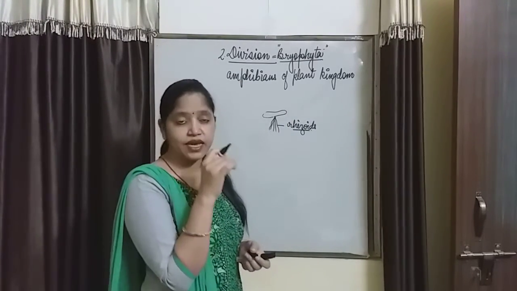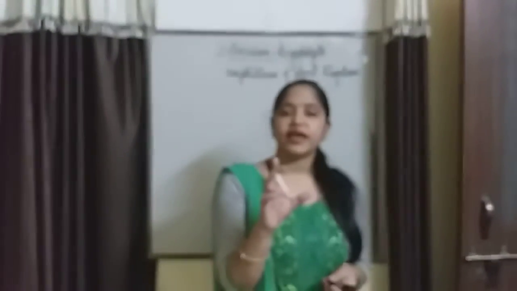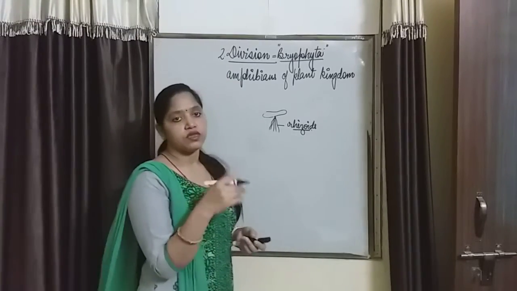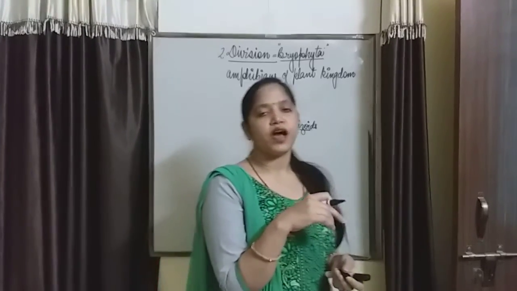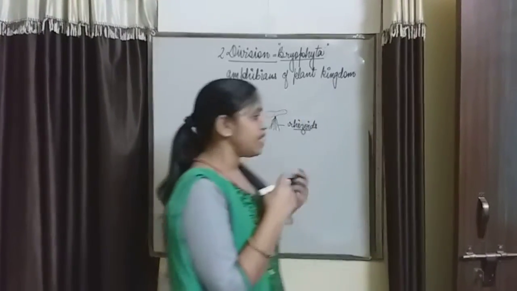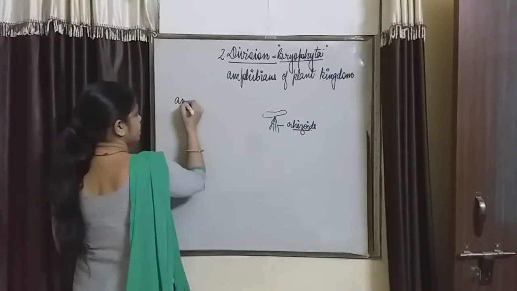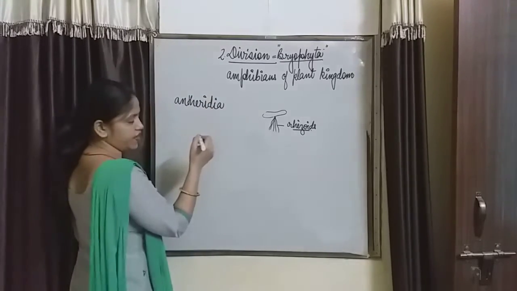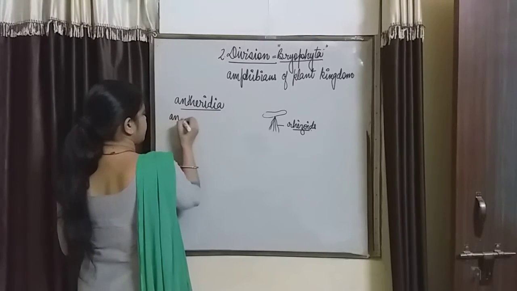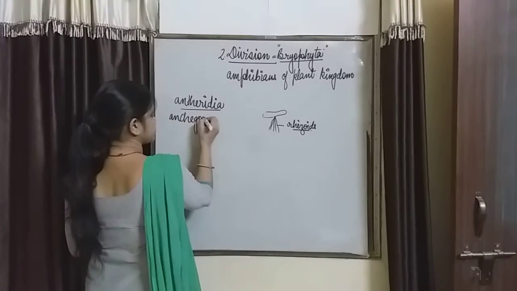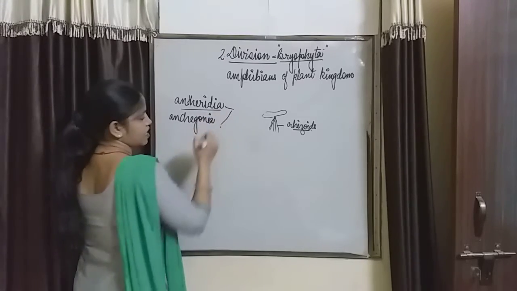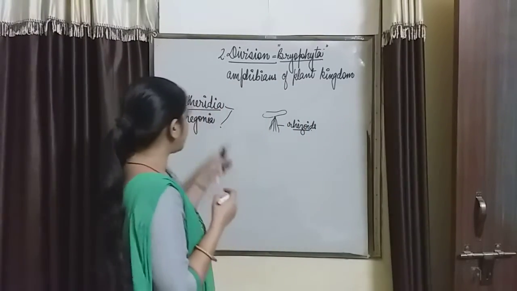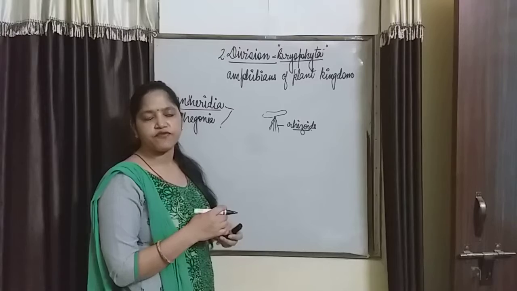In the bryophytes, the gametophyte is the dominant phase and the sporophyte is dependent on the gametophytic phase. Right? I am repeating again. In Bryophyta, the gametophyte is the dominant state and the sporophyte depends on the gametophytic plant body. How? Just like the algae or Thallophytes, the male organ is antheridia and the female organ is archegonia. And they are covered by a sterile jacket. In Thallophyta they are naked, but here they are covered by a sterile jacket for protection.